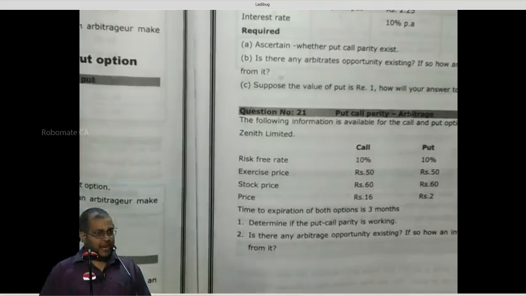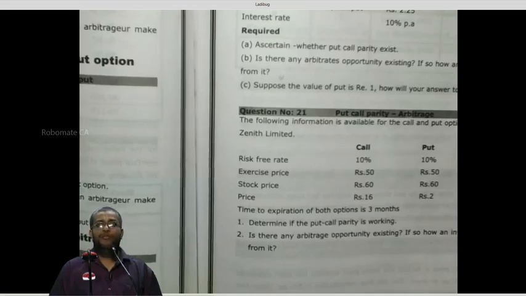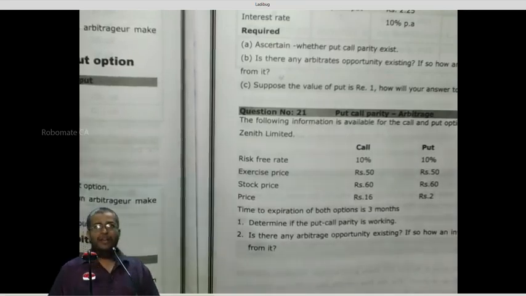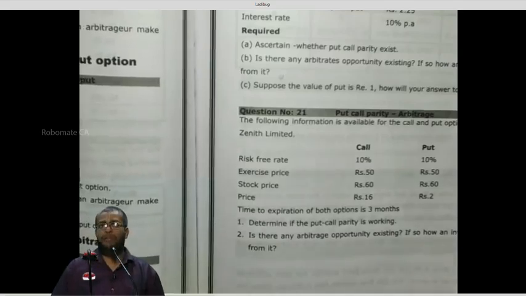First you have to calculate the present value of strike price or not. Write down PV of X. X means what? Strike price. PV of X is equal to 400 into e power minus rT.